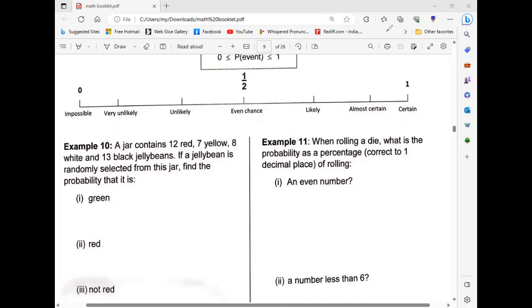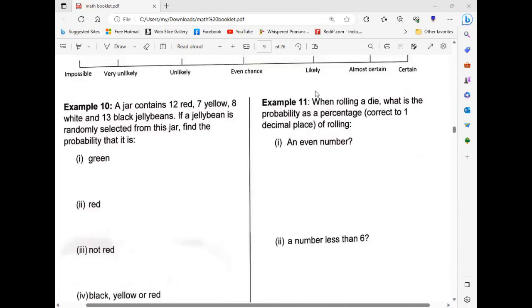Okay, now we will discuss some examples. Let's read the question. A jar contains 12 red, 7 yellow, 8 white, 13 black jelly beans.